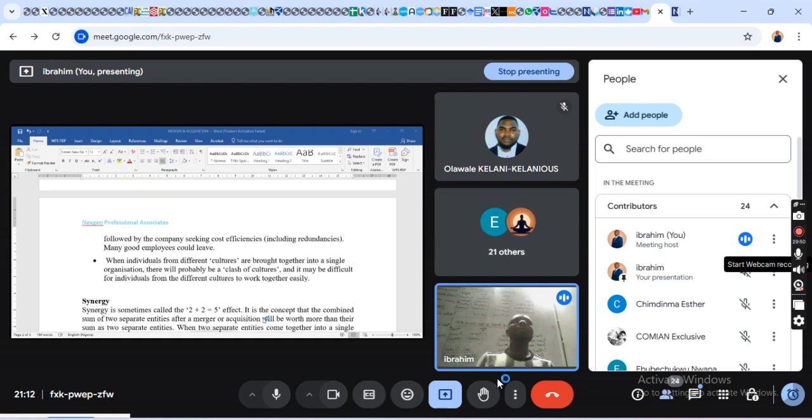They usually say two heads is better than one, right? Now, what is the effect? The effect is that the combined company is better than a single company. Class, that is why 2 plus 2 equals 5, because if you add both of us together, we are better than a separate entity.